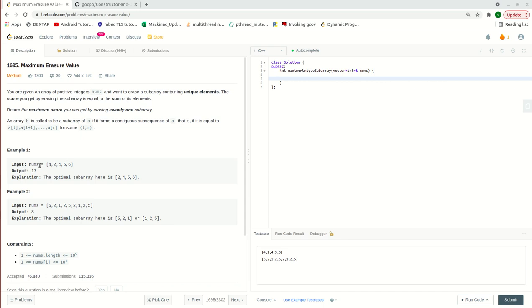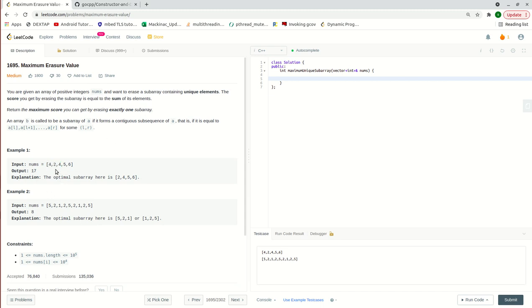Okay, so here's an example. The numbers are 4 2 4 5 6. A subarray should have unique elements. If any element is repeating, you cannot consider it a valid subarray for this result.